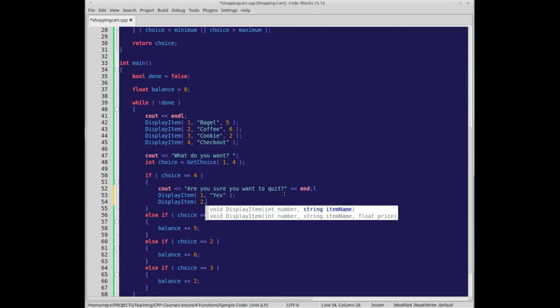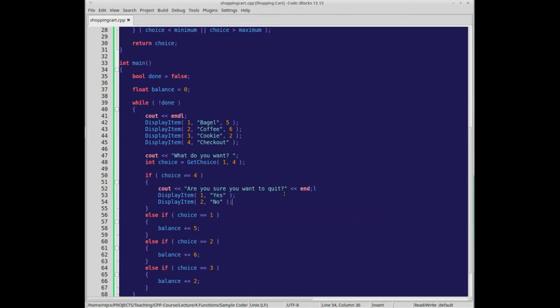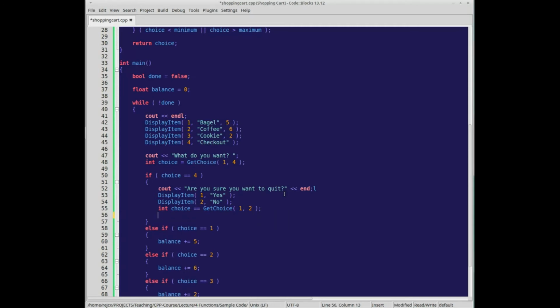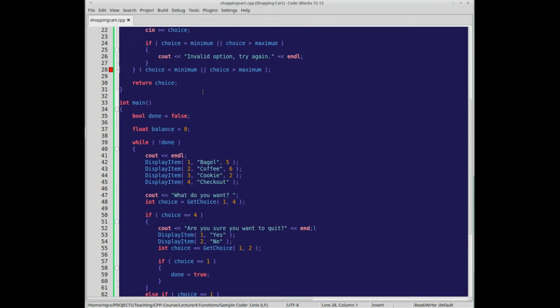Display item 2, no. And then we'll say int choice is get choice with the minimum and maximum. And if choice is equal to 1 for yes, we will then set the done flag to true. So this is just allowing us to kind of easily reuse some of our input-output.